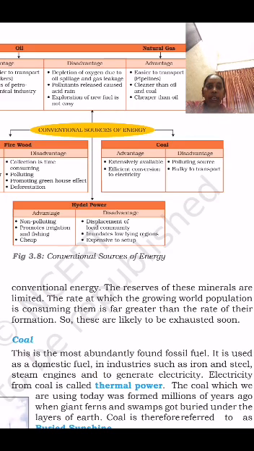So these are likely to be exhausted soon. Because of population growth, we use more and more in our daily life, so the supply is limited. People should use these conventional sources very carefully.